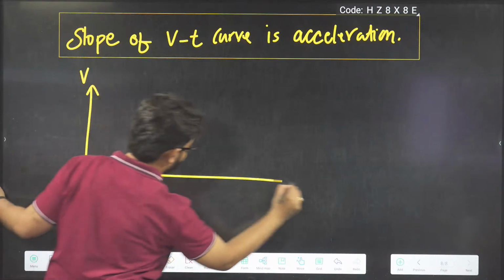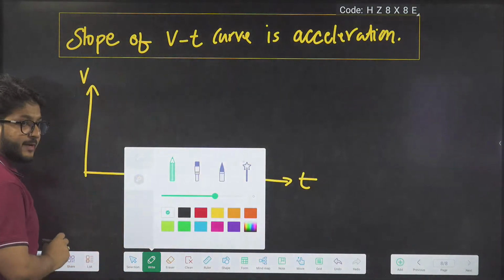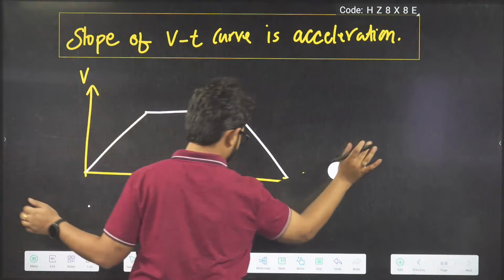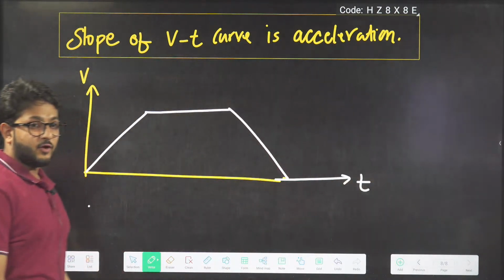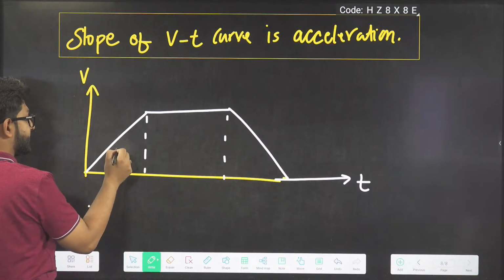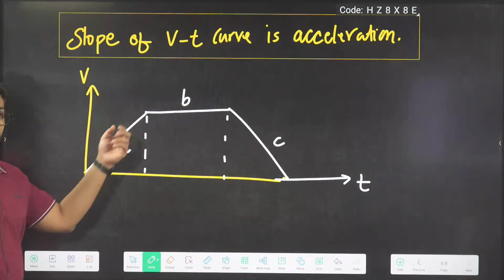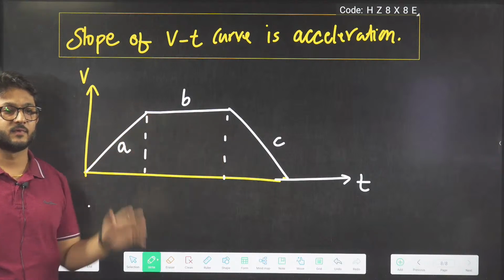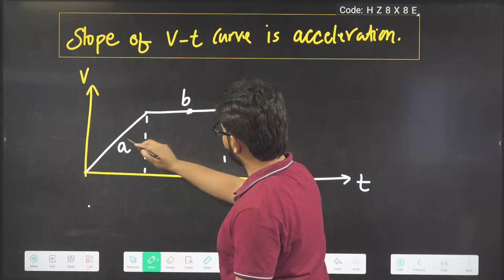A velocity time curve is given. It has three parts, A, B, C. Three points, A, B, C, are given.